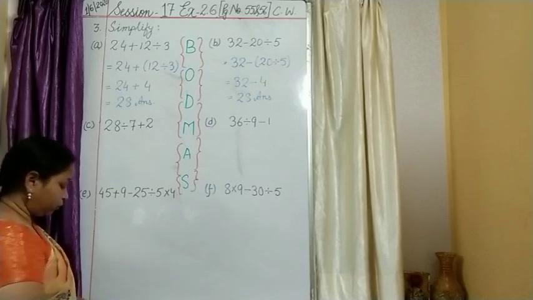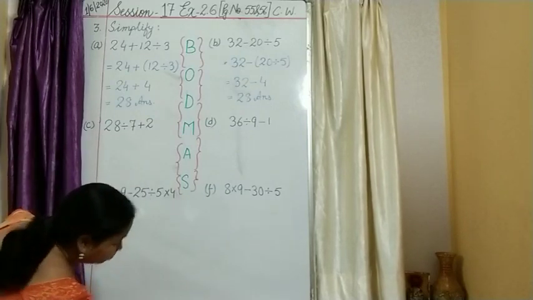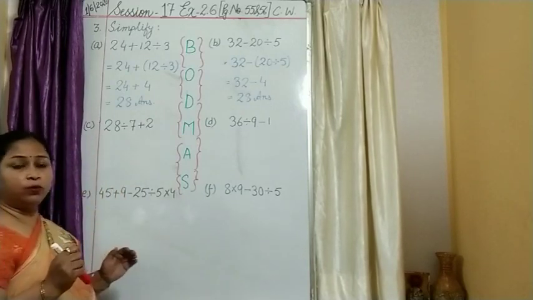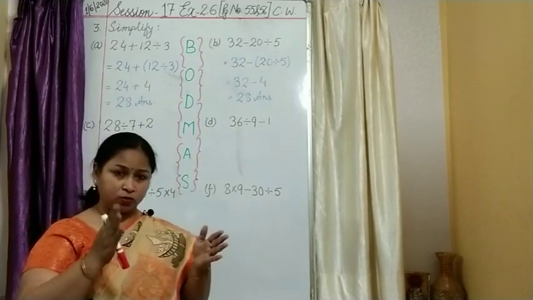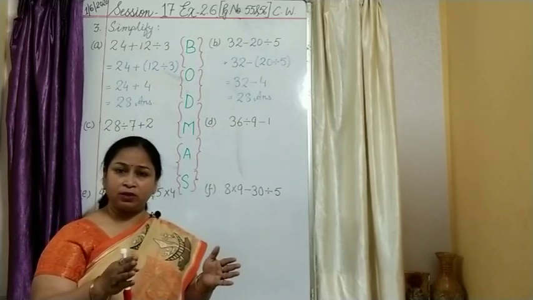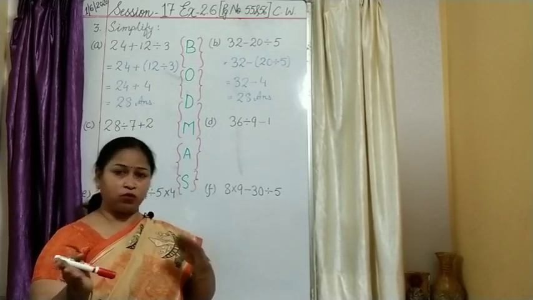But how to do that? Again, it may confuse you all. So what we do, we take the numbers. The sign is there, the symbol is there. We take the number which is before and after the symbol.